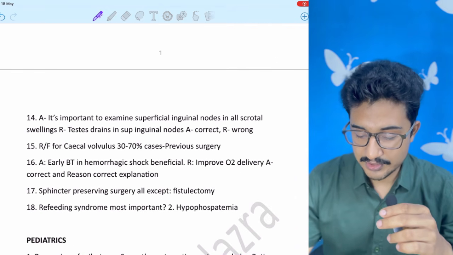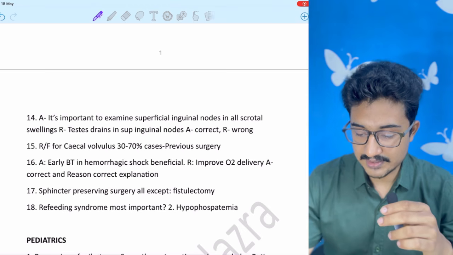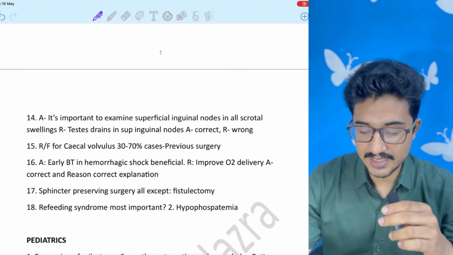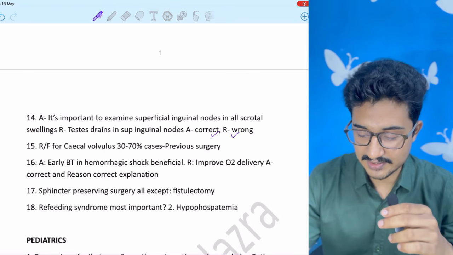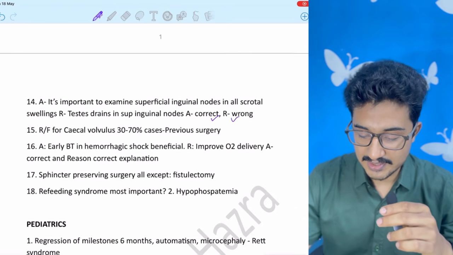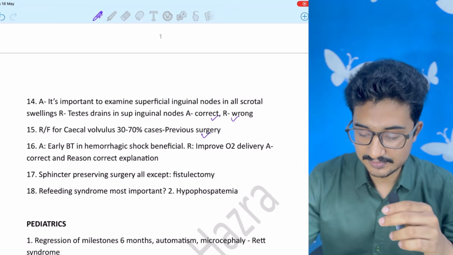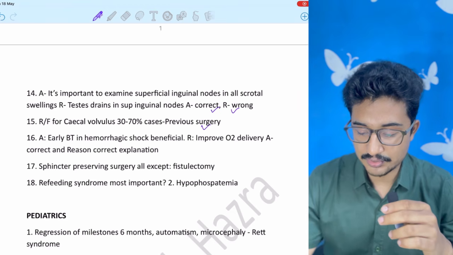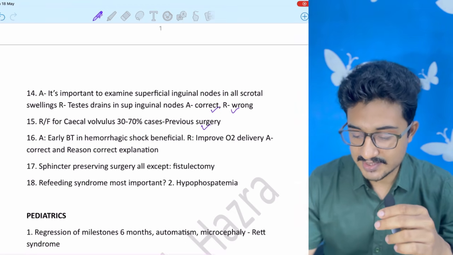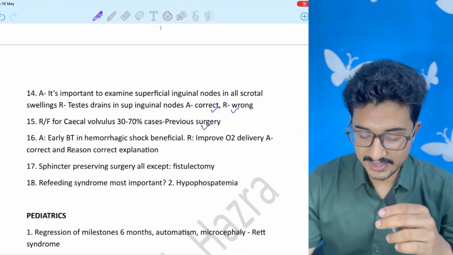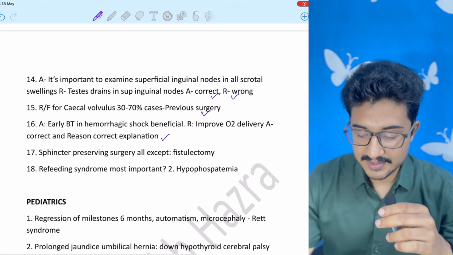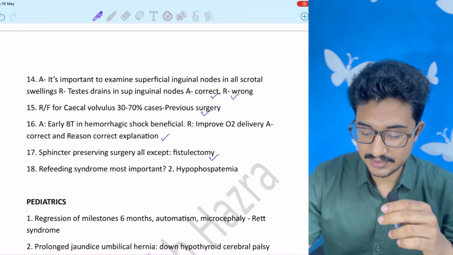It is important to examine superficial lymph node in all scrotal swellings, yes, but testis is drained to para and pre-aortic lymph nodes. So the reason is wrong. Assertion correct, reason wrong. Risk factor for cecal volvulus, previous surgery. Early blood transfusion in hemorrhagic shock is beneficial. Reason is improves O2 supply. So assertion is correct, reason is also correct, and it is the correct explanation of the assertion. Sphincter preserving surgeries are all except fistulectomy.